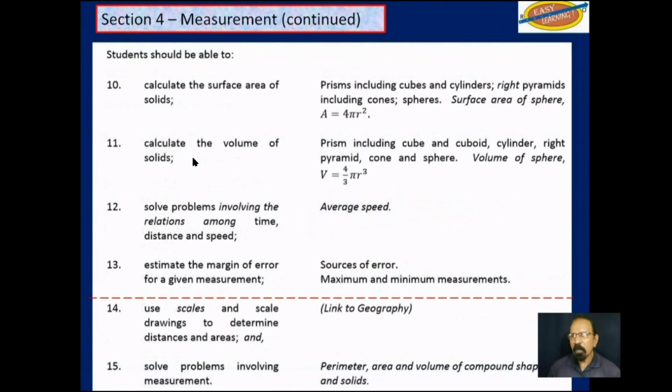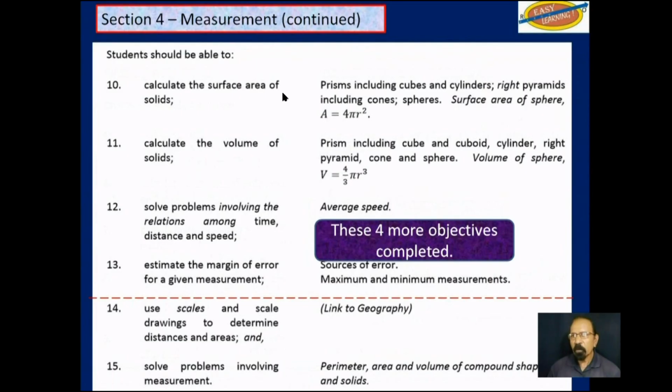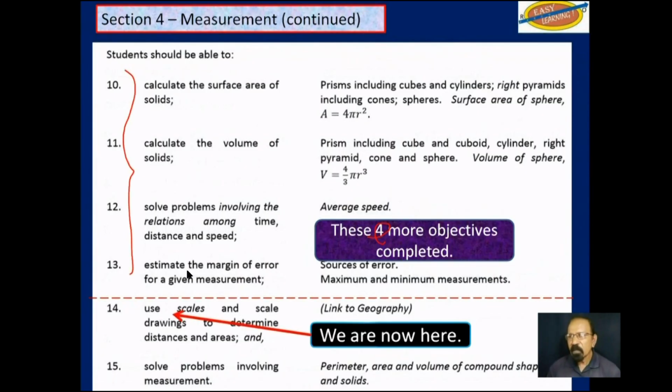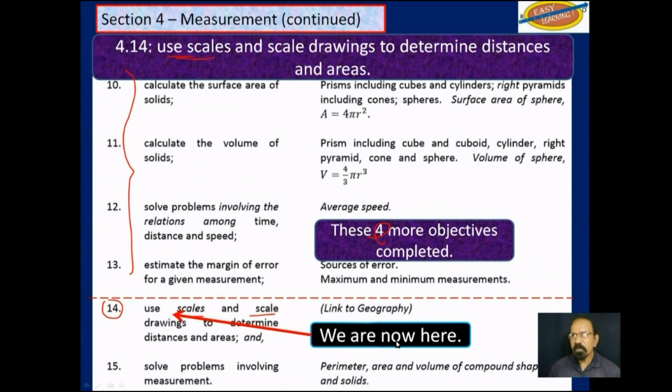And now we are on page 3. These 4 more objectives that you see here on the left have been completed, so that we are now here, objective 14. Use scale and scale drawings to determine distances and areas.